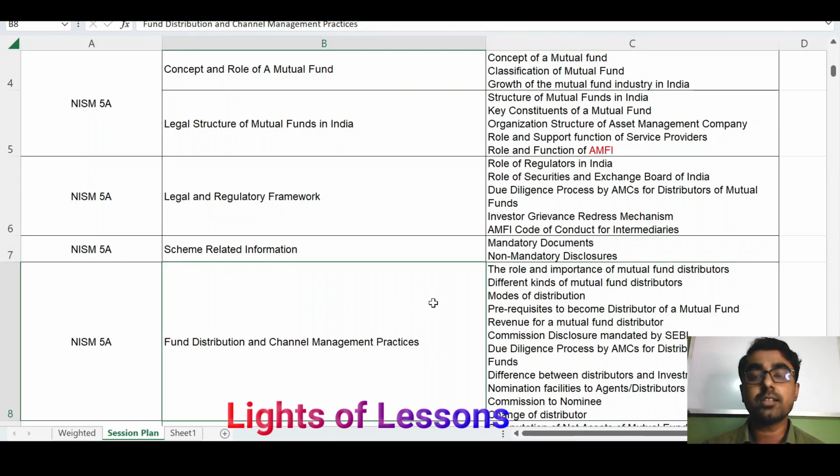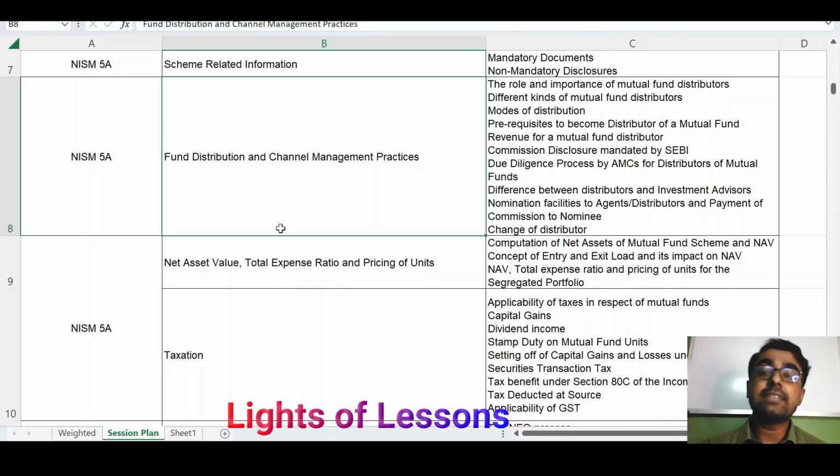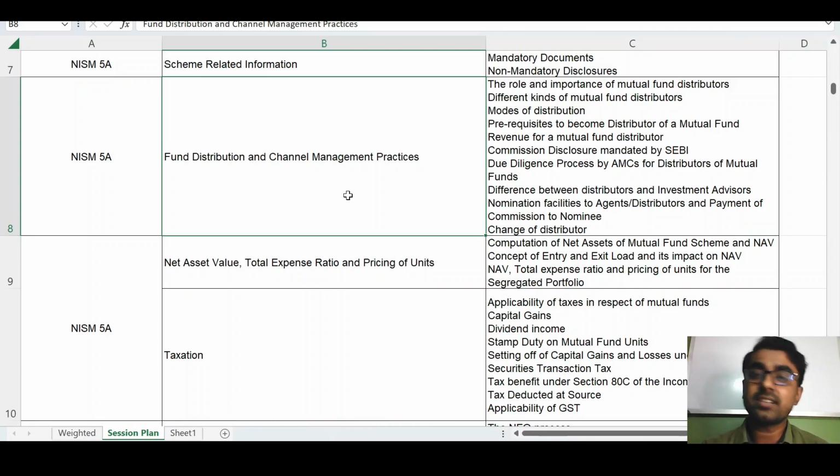Next is the most important topic, that is fund distribution and channel management practices, because you all will be mutual fund distributors after getting the NISM certificate. So when you are a mutual fund distributor, what will be your role and importance? What are the different modes of distribution? That could be individual or in-person distribution, or non-individual distribution. All of this you will learn in this chapter about fund distribution and channel management practices.